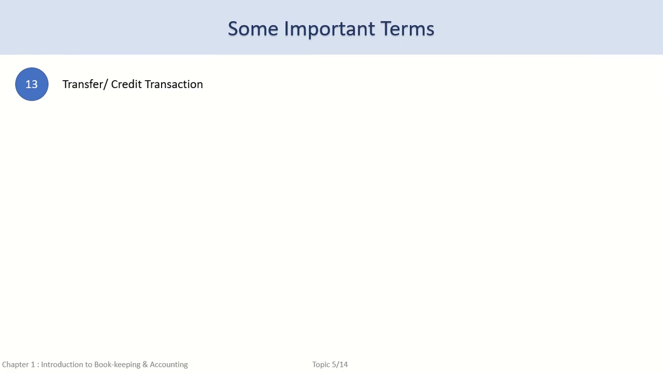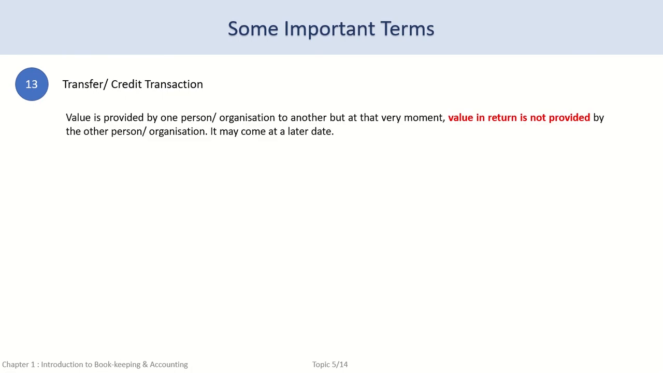The next term used in bookkeeping is transfer or credit transactions. In a transfer transaction, value is provided by one person to another, and at that same time, value in return is not provided by the other person. This type of transaction is a transfer transaction. The value from the other person may be received sometime in the future, usually within months.